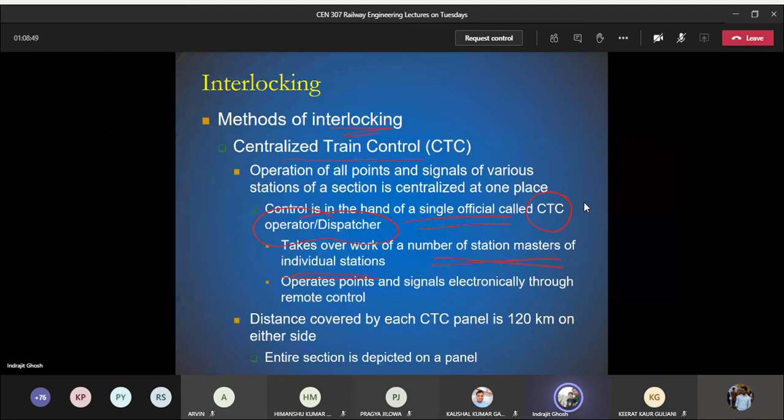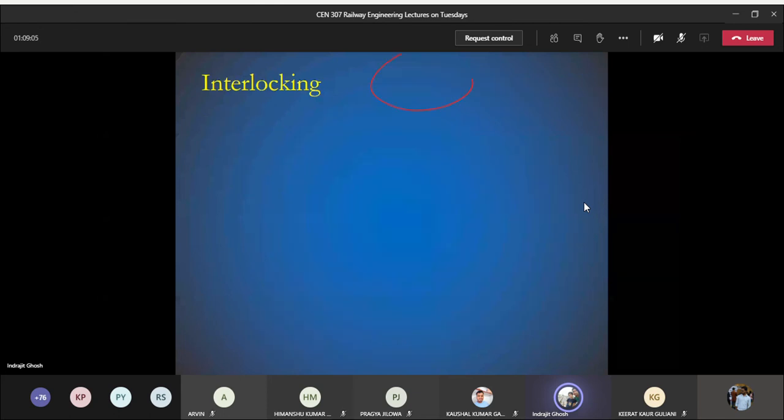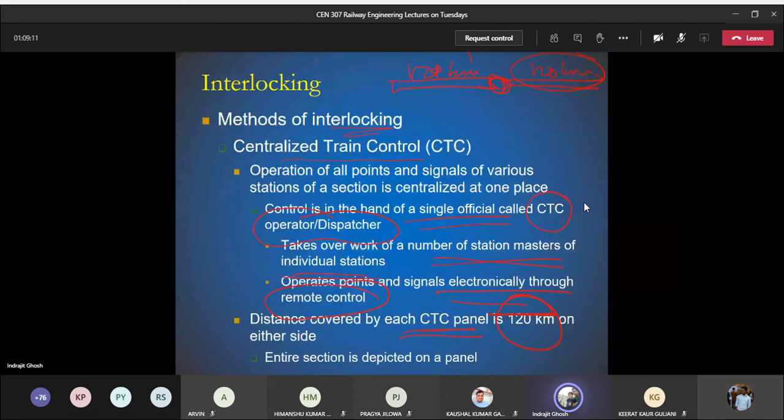The distance covered for each CTC panel is approximately 120 kilometers on either side. So this particular station covers 120 kilometers on this side along the railway track. So you can see what enormous capability this kind of interlocking has. That's why it is known as centralized train control.